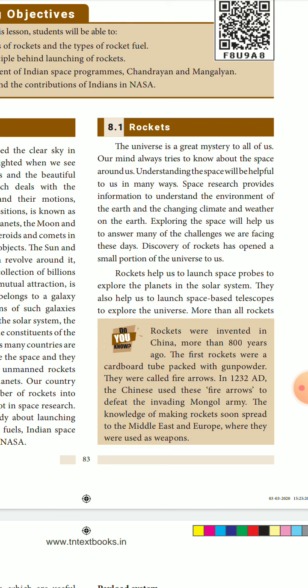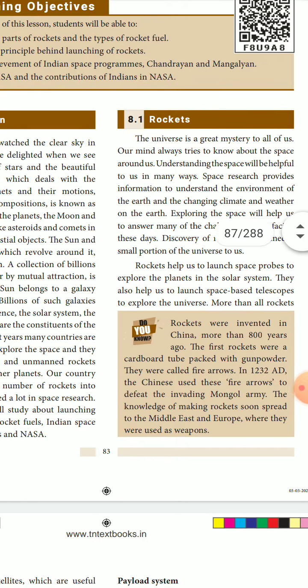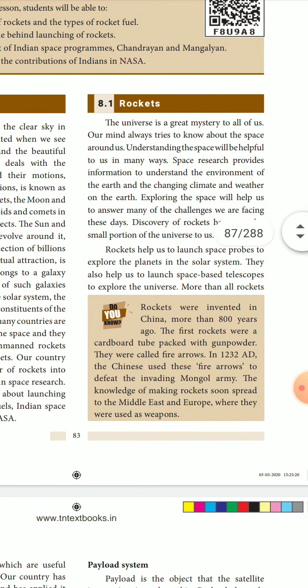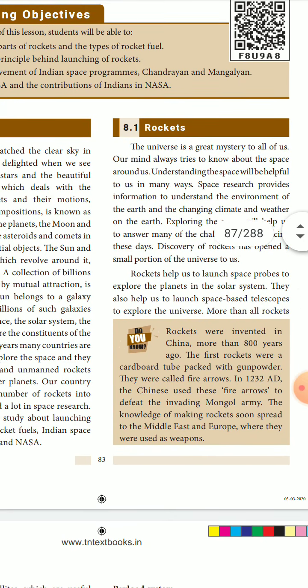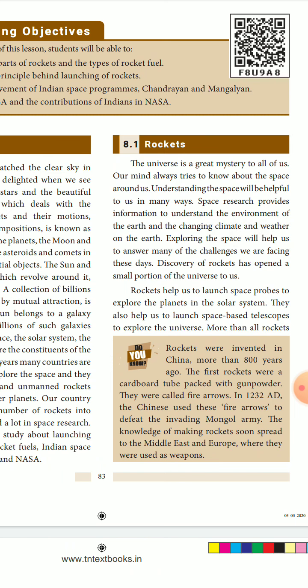Rockets help us to launch space probes to explore the planets in the solar system. They also help to launch space-based telescopes to explore the universe. With the help of the telescope also we can explore the planets, but to a certain extent we will not be able to find out what is the atmosphere or the soil or what are the climatic conditions in those. So we need the help of the rockets.